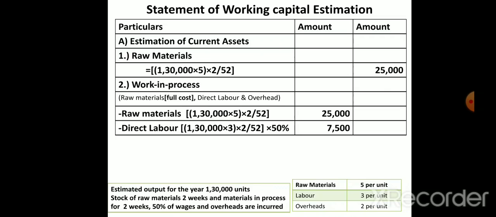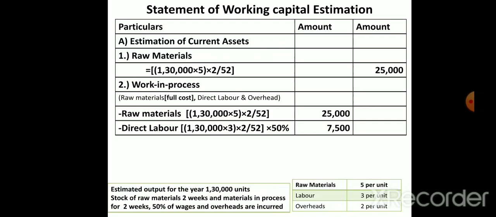Next is direct labor. It is the same formula: 1,30,000 units into, in the working note they have given, labor of 3 per unit. So we multiply 1,30,000 into 3, and the time duration in work in progress is 2 weeks, so 2 divided by 52. This is the total labor, but in the working note they have given that 50 percent of wages and overheads are incurred, because we have utilized only 50 percent.